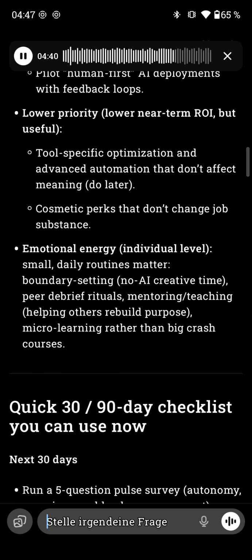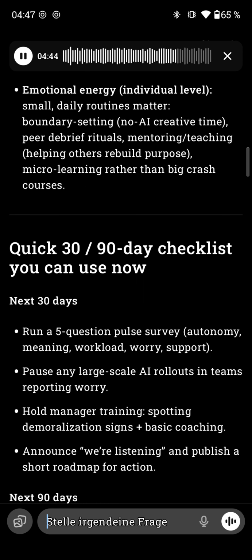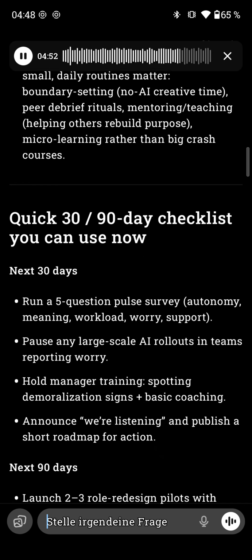Emotional energy, individual level. Small, daily routines matter. Boundary setting, no-AI creative time, peer debrief rituals, mentoring and teaching, helping others rebuild purpose, microlearning rather than big crash courses.